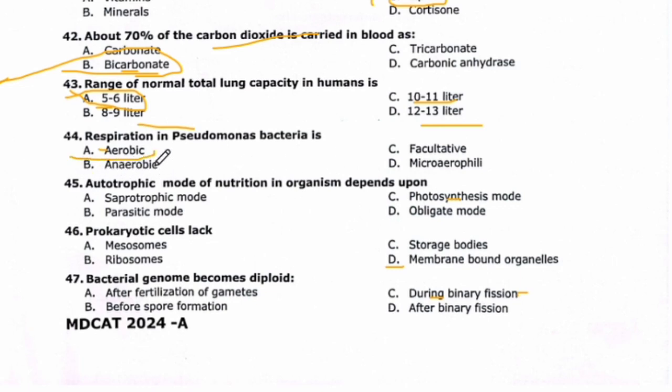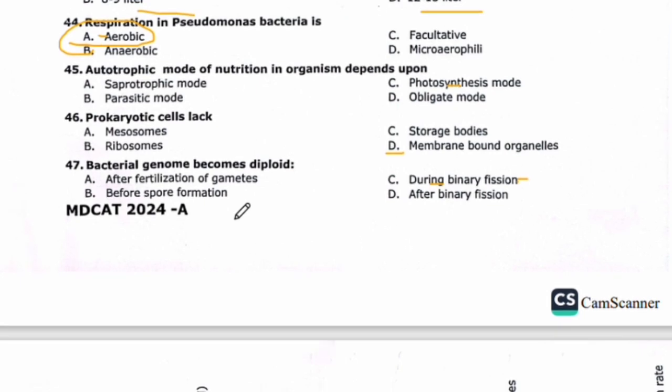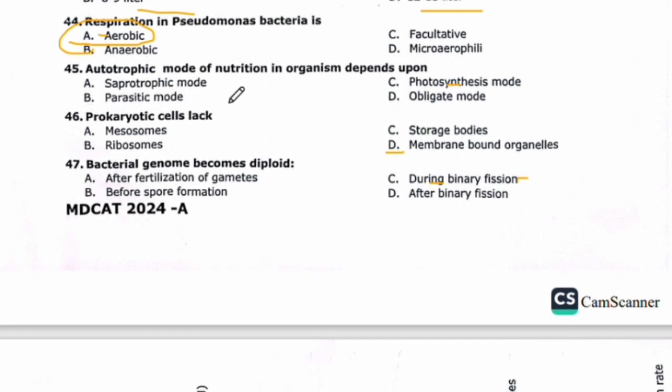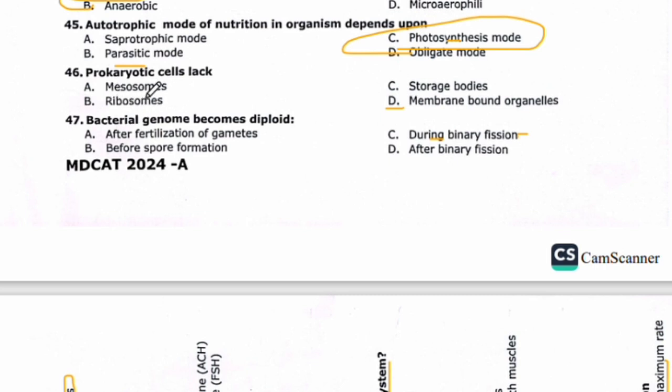Respiration in Pseudomonas bacteria is aerobic. Autotrophic mode of nutrition in an organism depends upon saprotrophic mode, parasitic mode, photosynthetic mode and obligate mode. So the autotrophic mode of nutrition in organism depends upon photosynthetic mode.